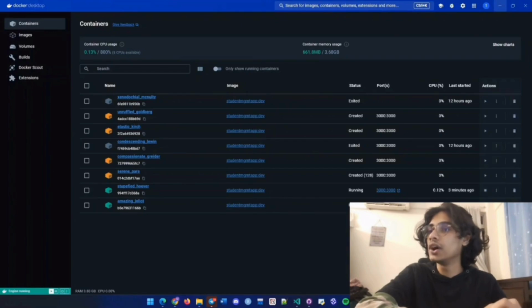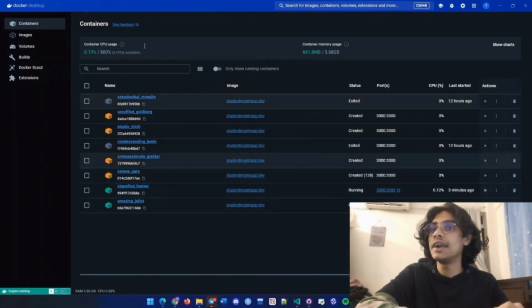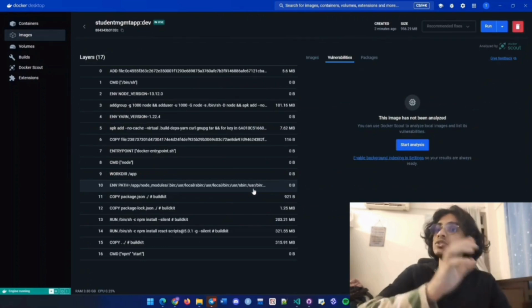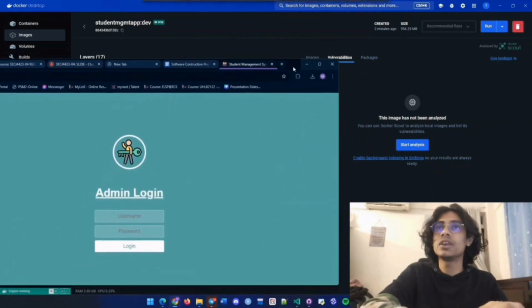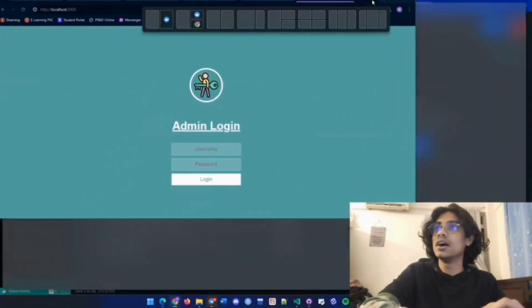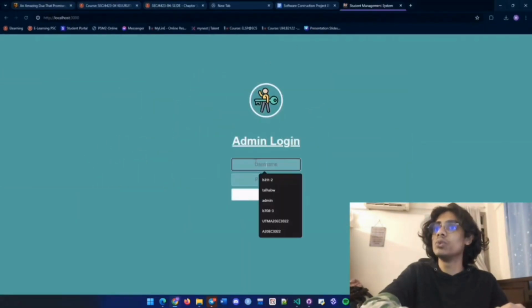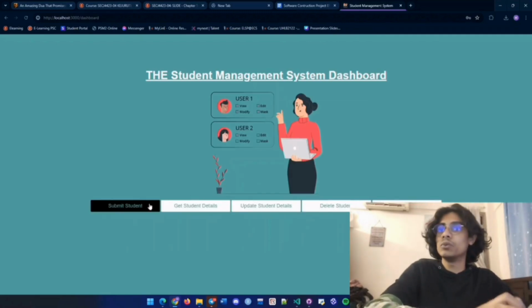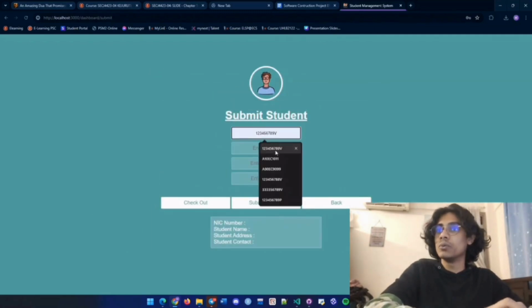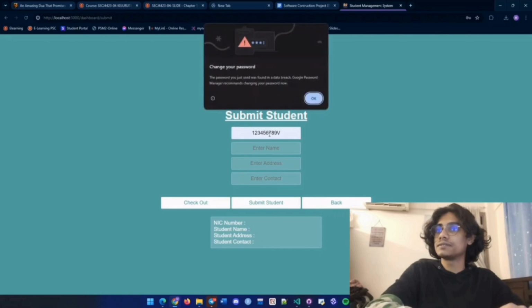So if we go into our Docker, we can see on our containers page that this is a container, and this container is running this image. This is the image that was just uploaded. It was done automatically. Basically, if we click on port 3000, our system will be in use. If we log in with admin and 123, it will be used. Basically we can write anything.